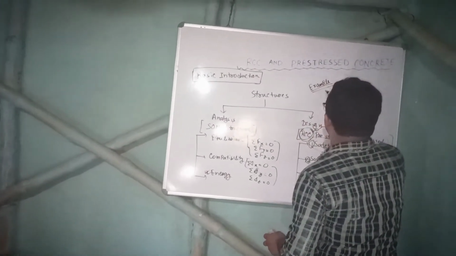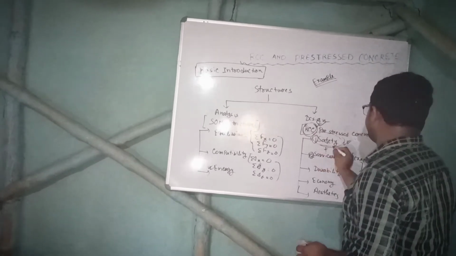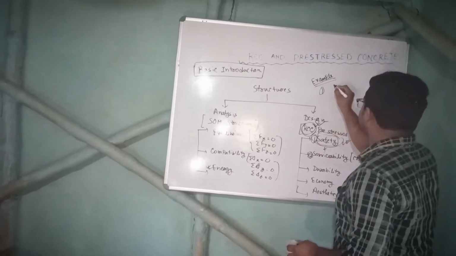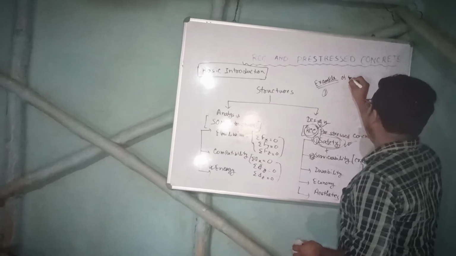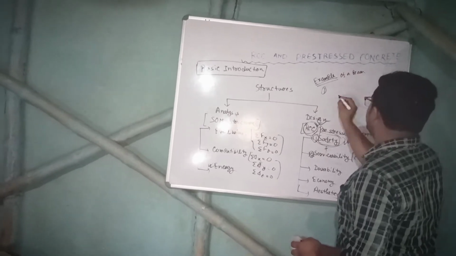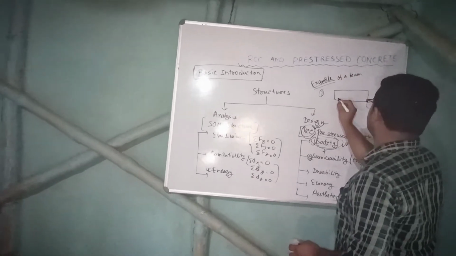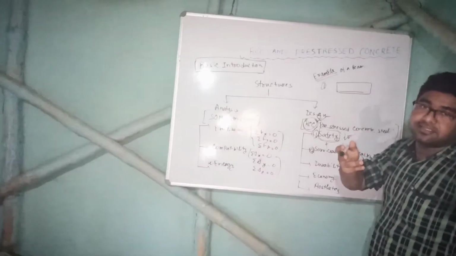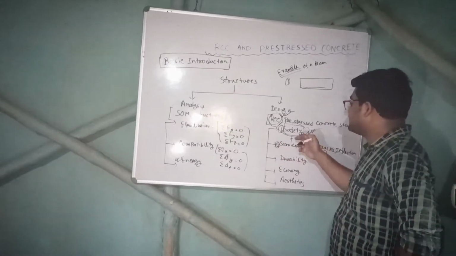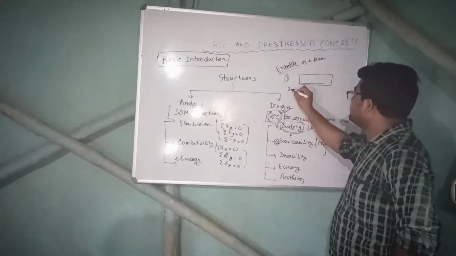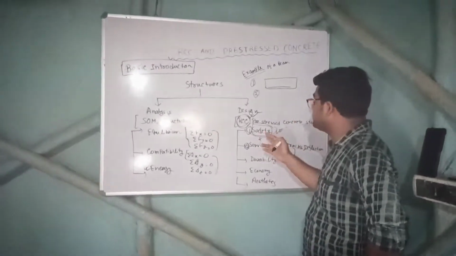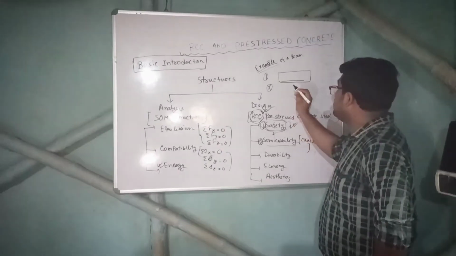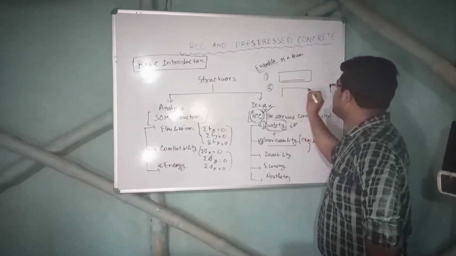Like if I give one example, suppose I am giving the example of a beam. Safety means, in a beam where we are providing reinforcement, suppose single layer reinforcement, that is we are giving something to cater that shear force and bending moment to make it safe, right? It is safety. Now if someone says what we are doing to cater the serviceability criteria, we may design the beam as a doubly reinforced beam.